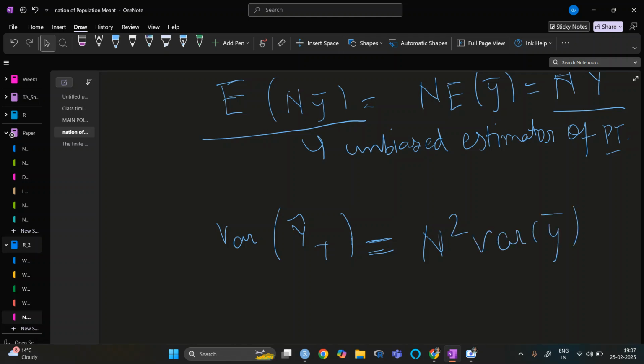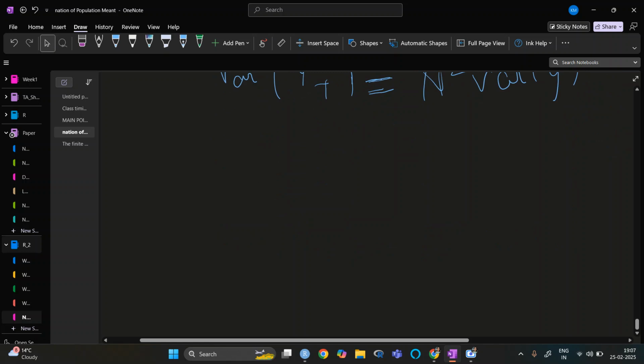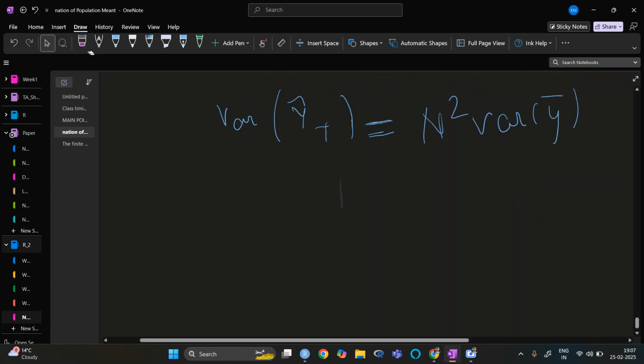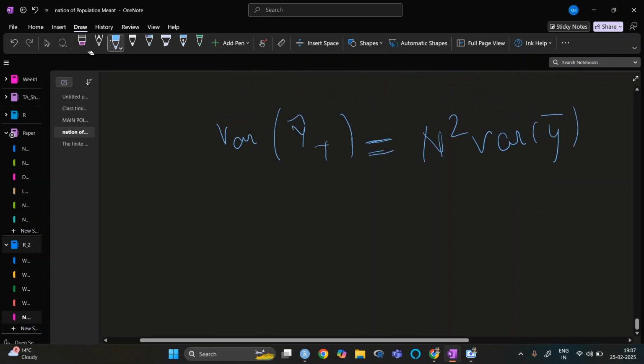Why? Because we know that if we have the variance of a times y, and a is a constant, then it is a square times the variance of y. So by this formula, the variance of Y_T hat is N square times the variance of y bar. Now we will have the cases.